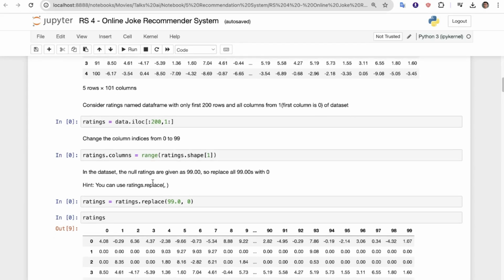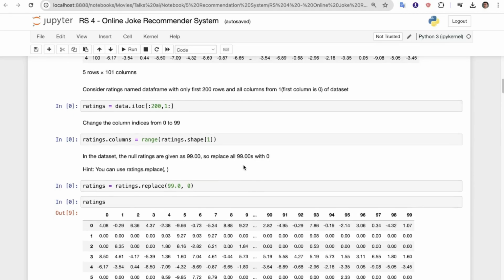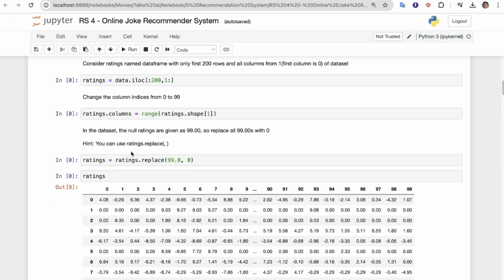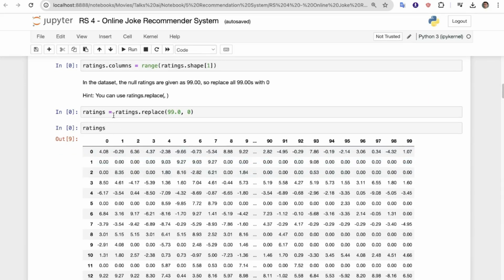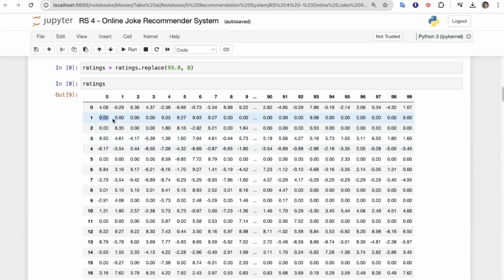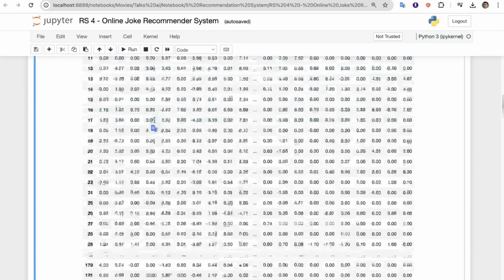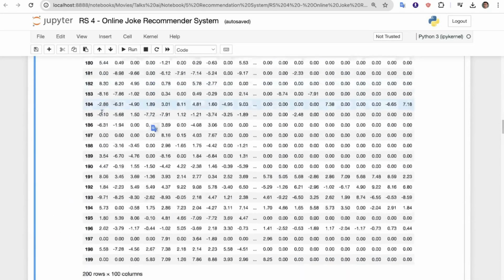In the data set the null ratings are given as 99, so replace all the 99s with 0. You can of course use rating.replace, which is what we are doing. So 99.0 will be replaced by 0. If we get the new ratings data frame, the values have been updated. You can cross check them.